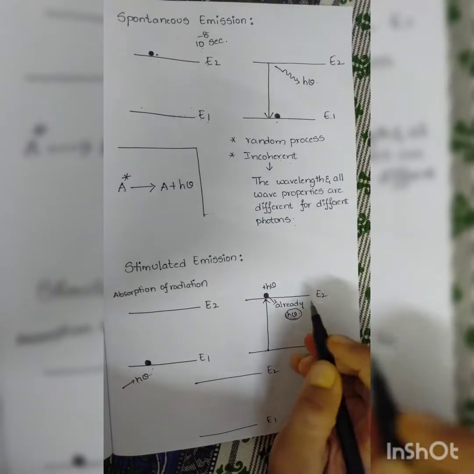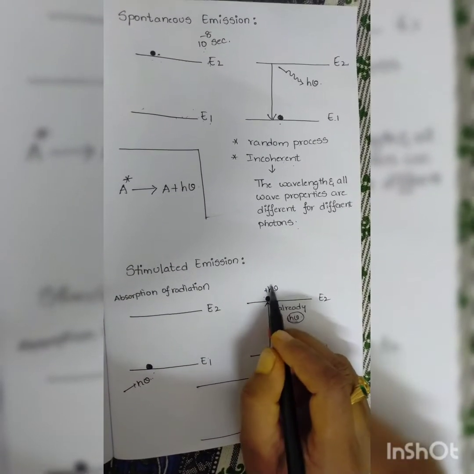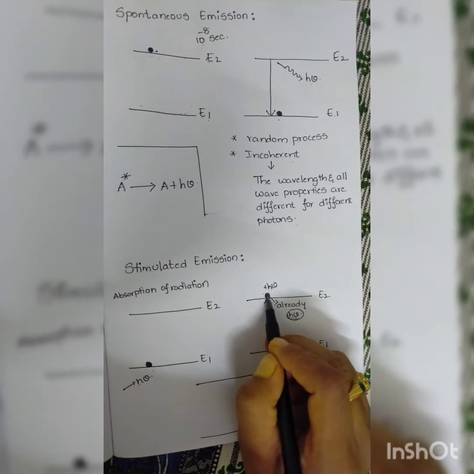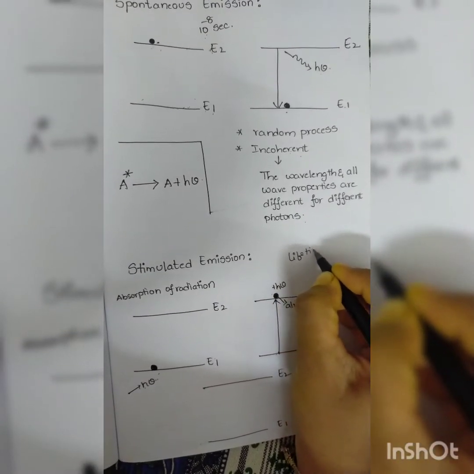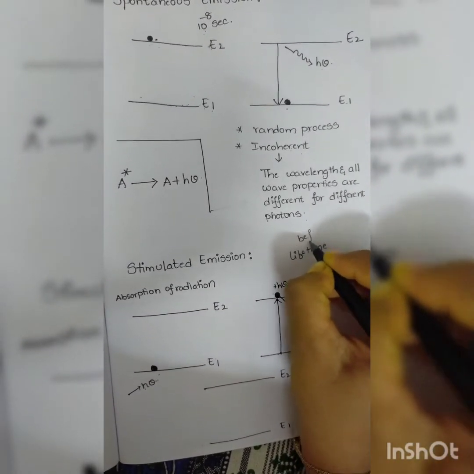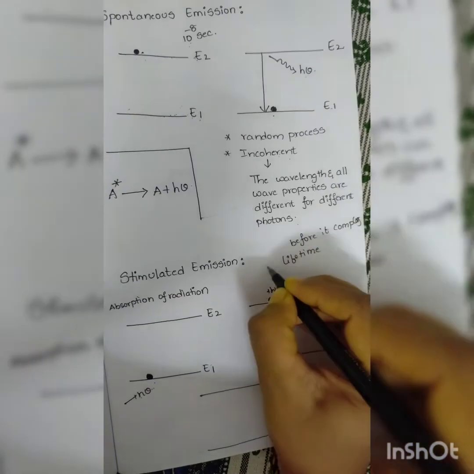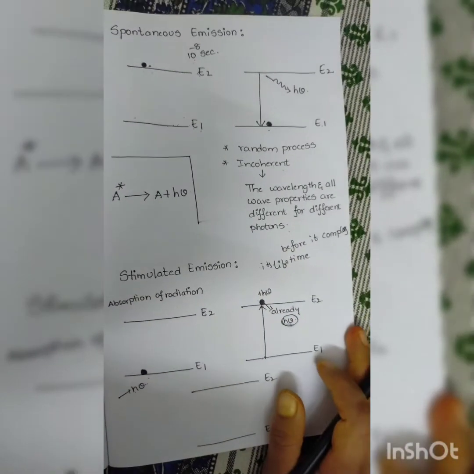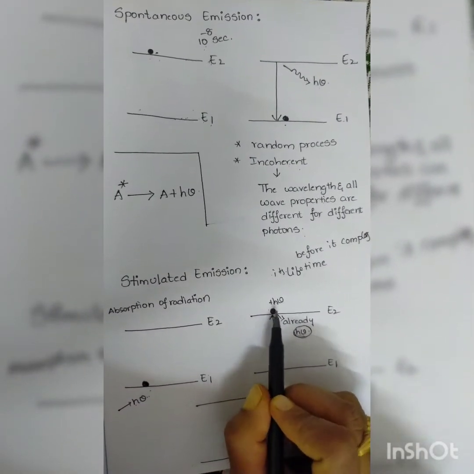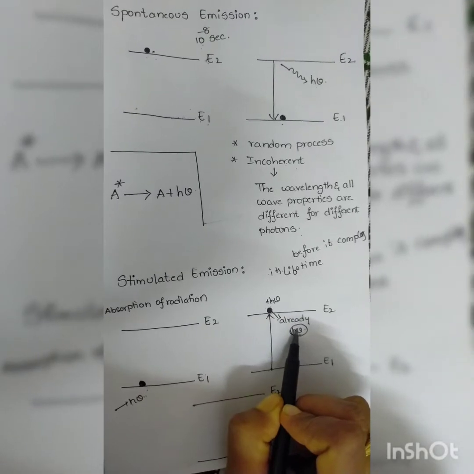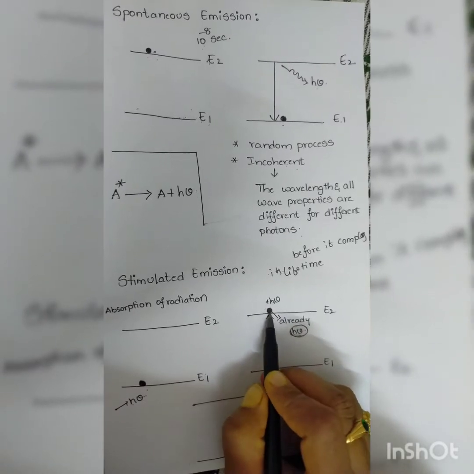Now in stimulated emission, what we do is we give extra energy to this atom. That is, h nu energy will be again given to this atom before it completes its lifetime. Okay, got my point, right? The excited atom in stimulated emission will already have h nu energy, but before it completes its lifetime, we will again give h nu energy to this atom.